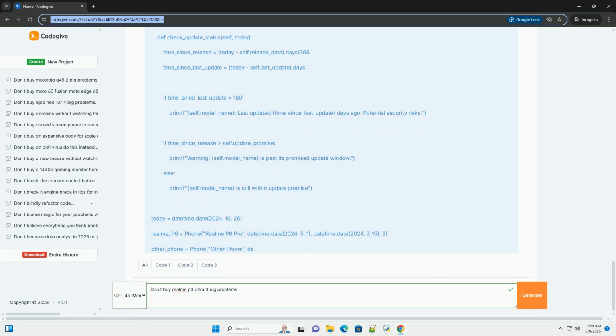Problem 2, camera performance, consistency and software processing, the hit or miss issue. The core issue: while the Realme P6 Pro might have impressive camera hardware specifications (resolution, sensor size, aperture), the software processing can be inconsistent.